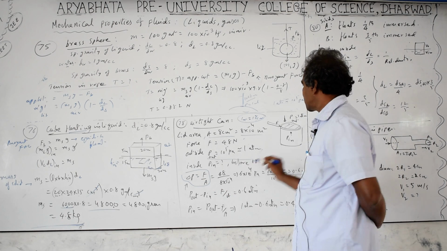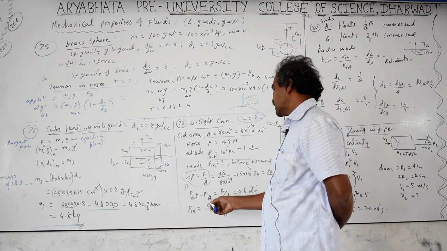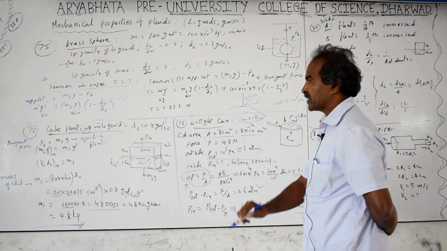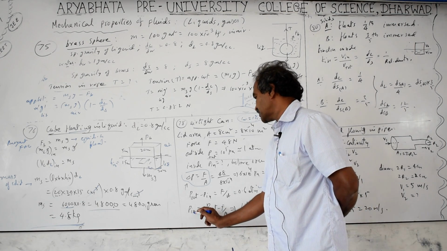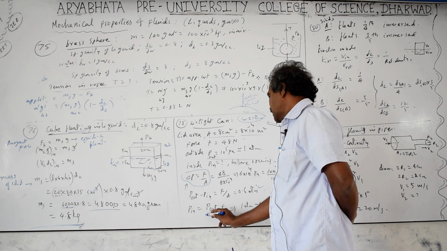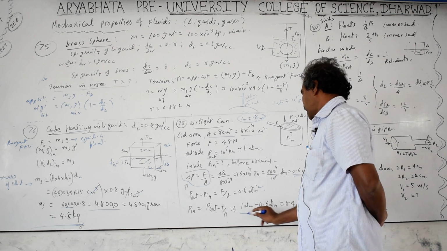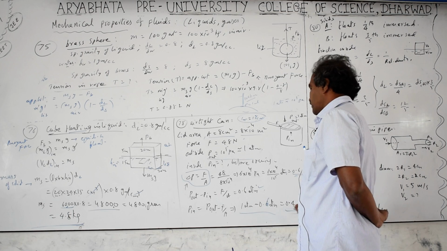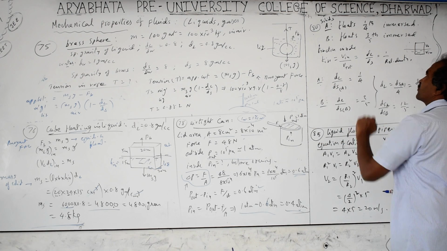Next, delta P, the change in pressure, the difference in pressures. The difference in pressure is equal to P outside minus P inside, which is F by A, that is 0.6 atmospheres. The result is given in atmospheres, so we take it in terms of atmospheres; otherwise you can take it in pascals or newtons per square meter. Taking P inside to the right side, this part goes to the left side. P outside minus F by A is the pressure inside. Pressure outside is 1 atmosphere minus 0.6 atmosphere, F by A, which equals 0.4 atmospheres. That is the pressure inside before opening the lid. After opening the lid, inside pressure and outside pressure will be equal.